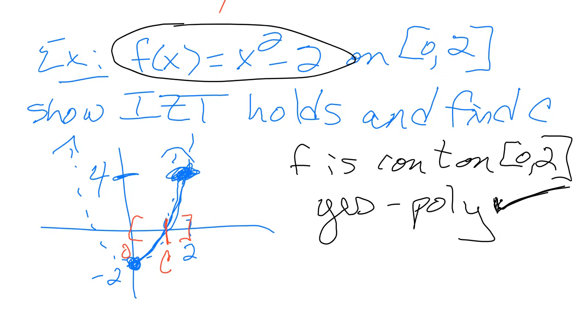Polynomials are continuous on all real numbers. Therefore, it's going to be continuous on any subinterval, whether it's open or closed or half open, half closed, doesn't matter, because it's continuous on -infinity to +infinity.